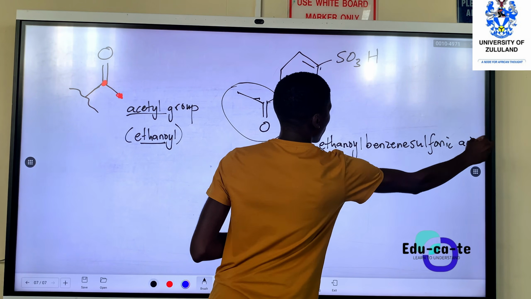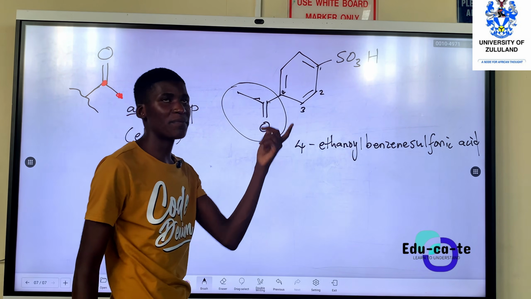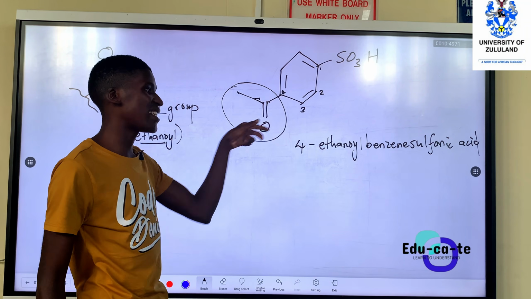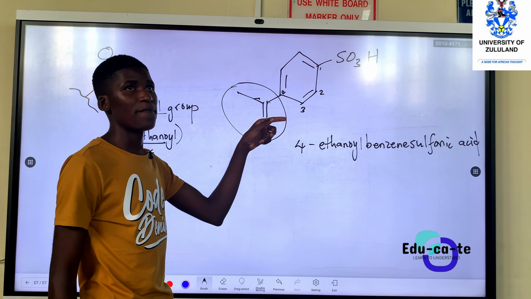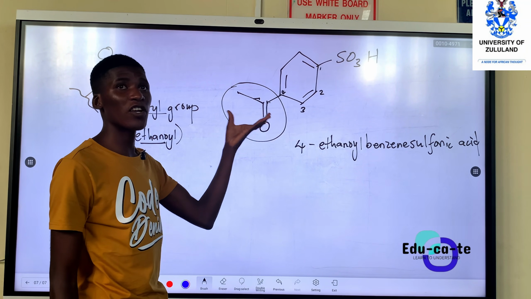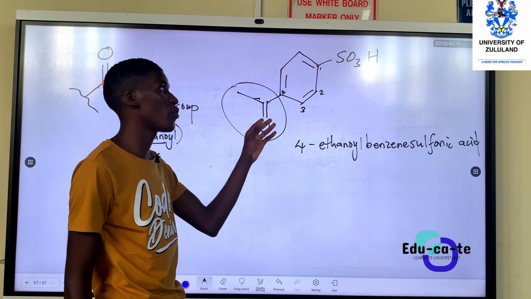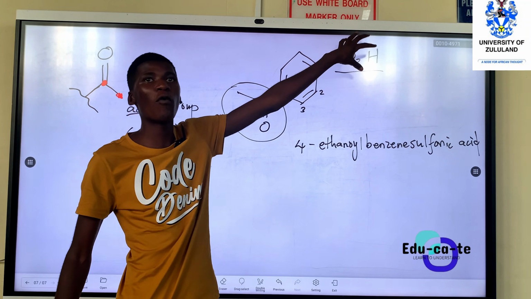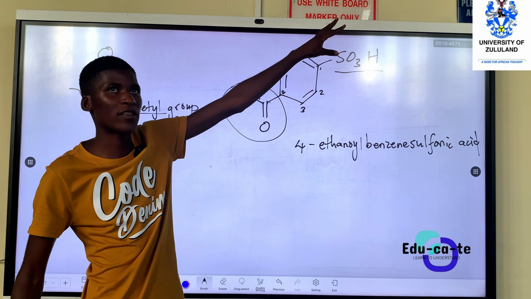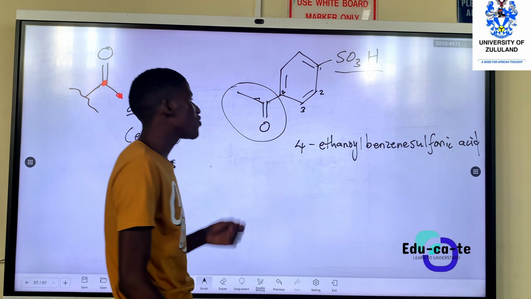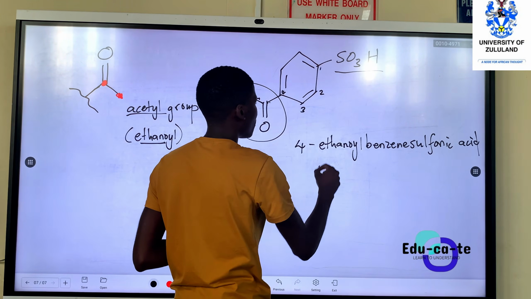So this is 4 ethanoyl benzene sulfonic acid, because on carbon number 4 we've got an ethanoyl group. This is supposed to be the functional group ketone, but because it is now a substituent, since the sulfonic acid group has more oxygen, it's a more powerful functional group. Or you can say that this is